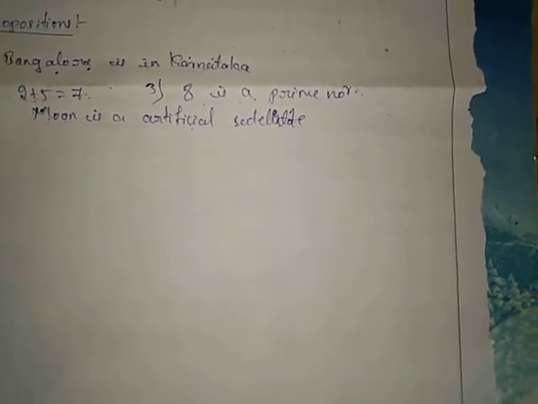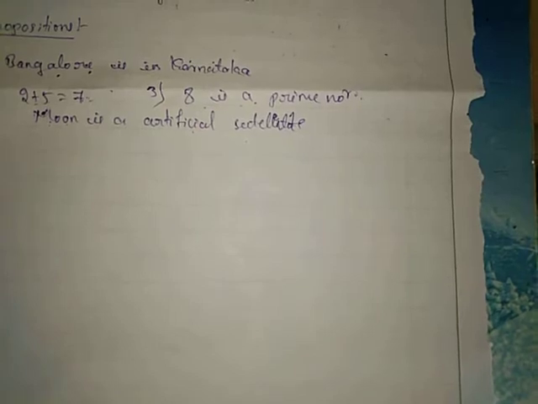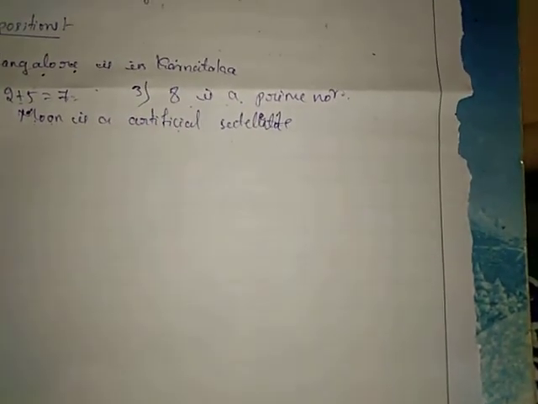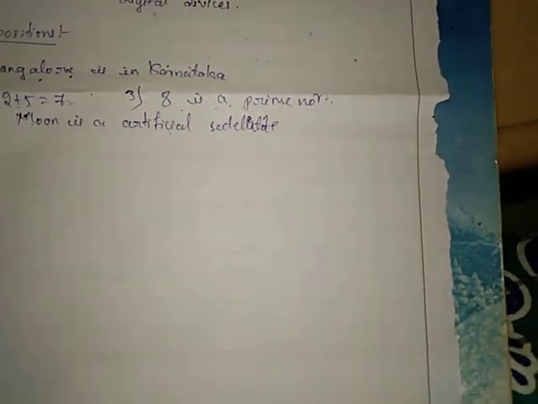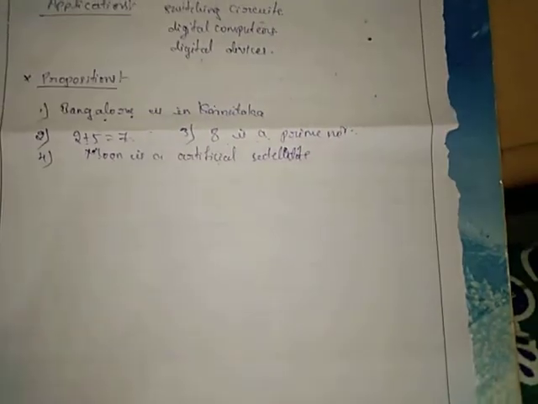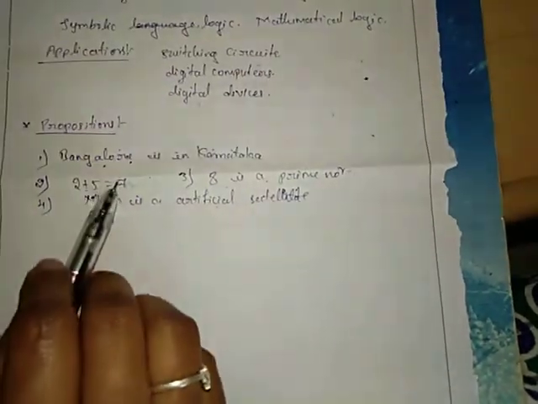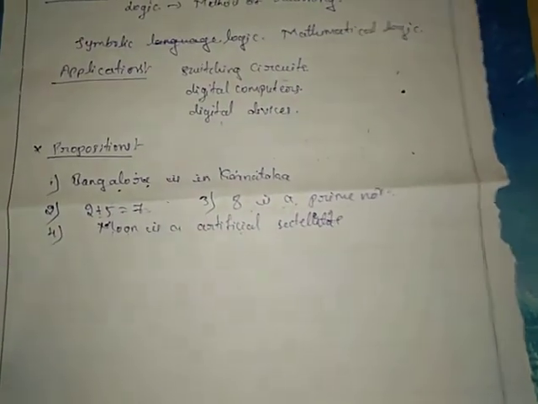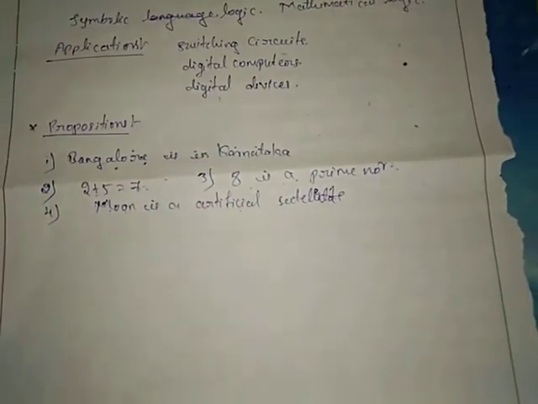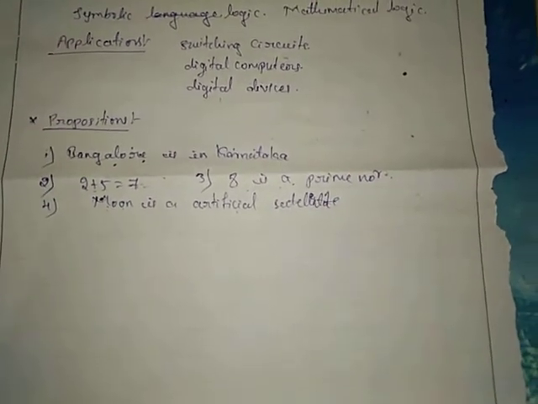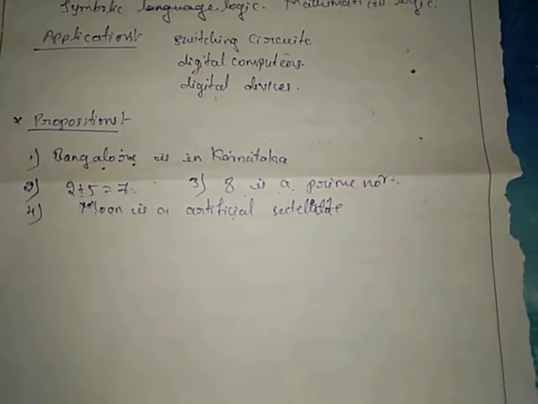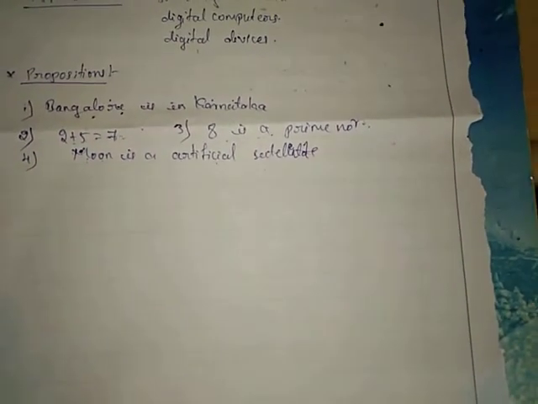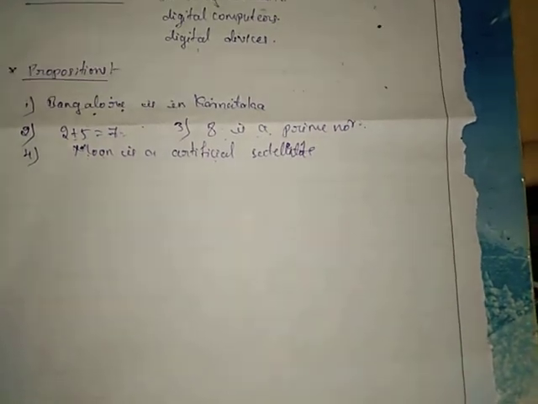A proposition, or a logical statement, is a statement which in a given context is either true or false, but not both. Whatever the given statement, if we can easily say it is either true or false, that kind of statement is called a proposition. It should be noted that not all sentences or statements are propositions.